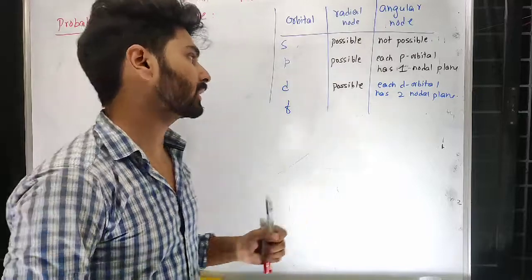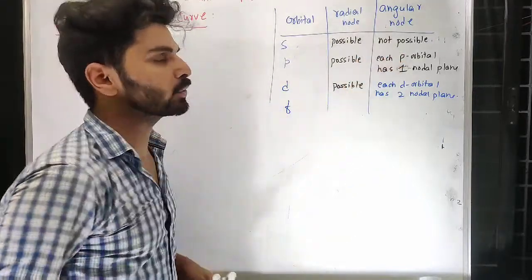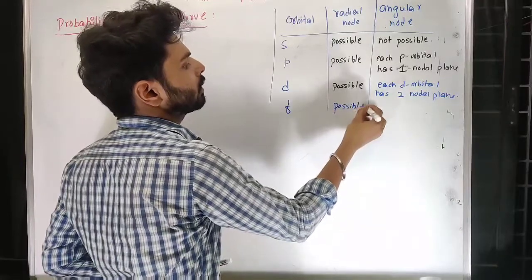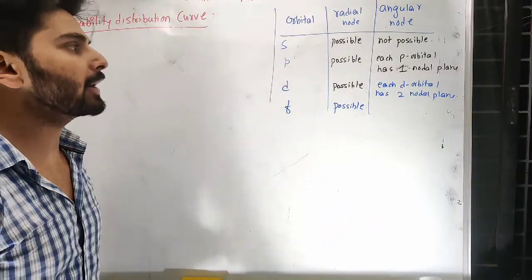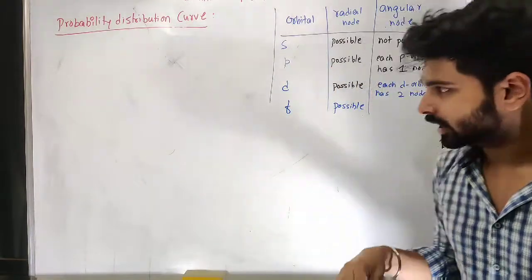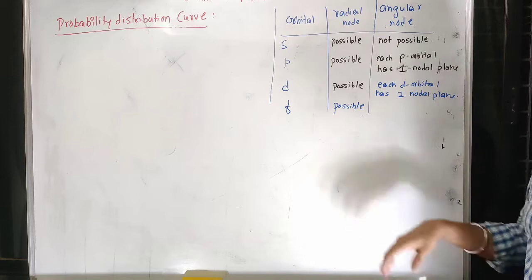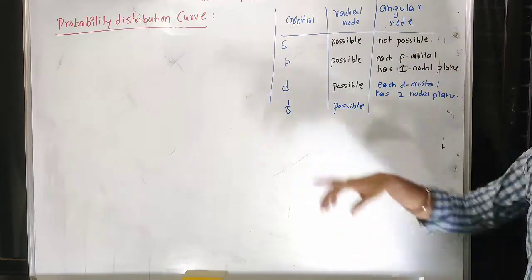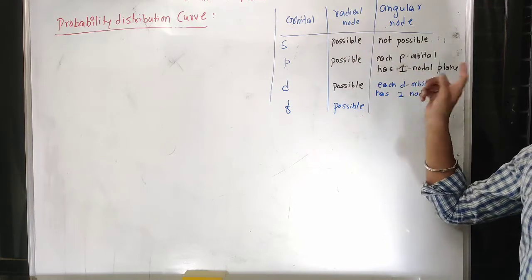What we are going to do here is see the trend of angular node. Definitely radial node is possible, no doubt at all. But for angular node, since we have not seen the shapes, what trend can you see here? For s, it is not possible, that means there are 0 angular nodes. For p, 1 angular node, 1 nodal plane.